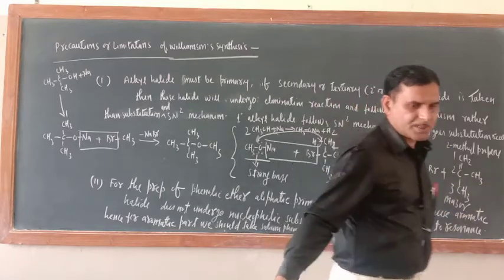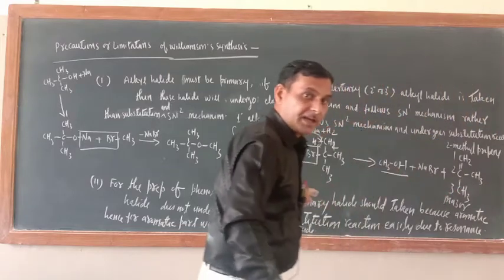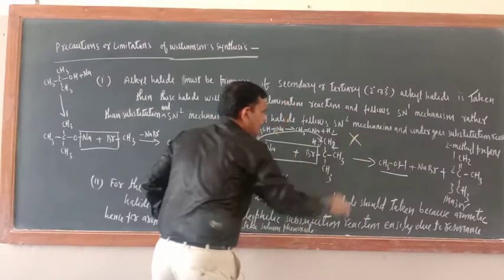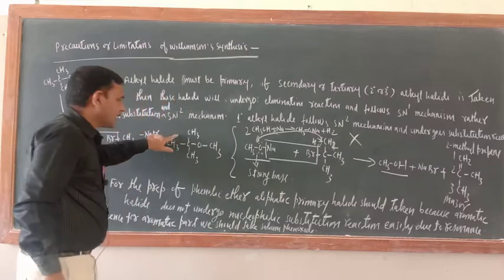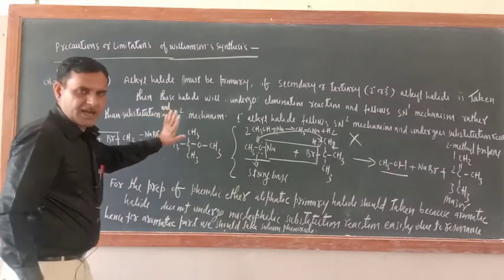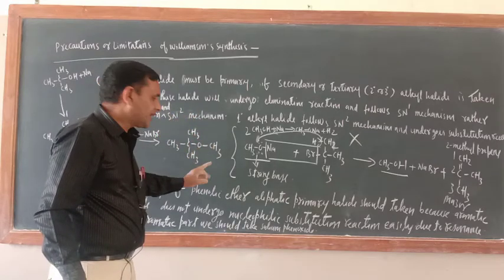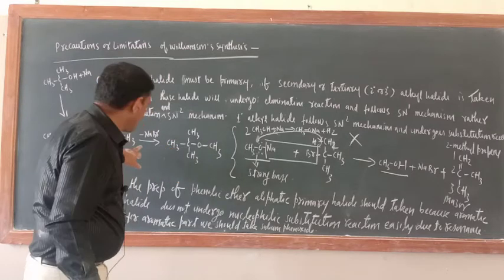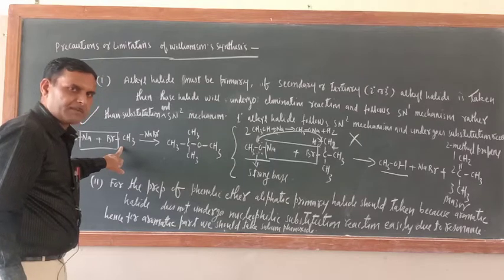Now have you seen ether here? No, ether is not formed here. That is why this is not a correct method for the preparation of ether containing a tertiary alkyl group. Once again I am telling you, for the preparation of ether containing a secondary or tertiary alkyl group, we must take a primary alkyl halide.